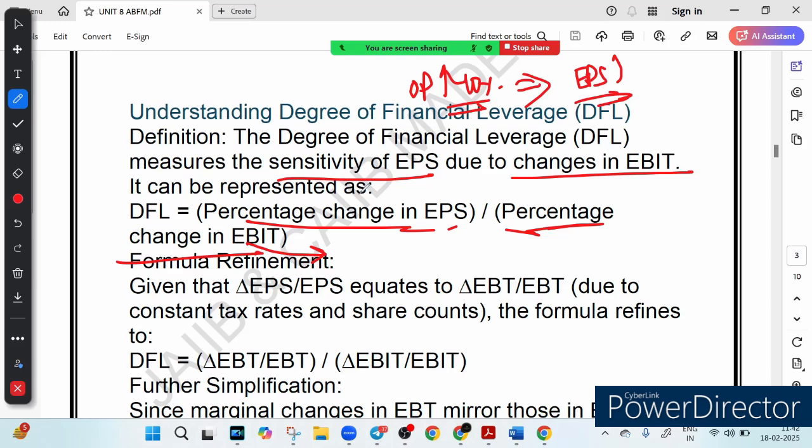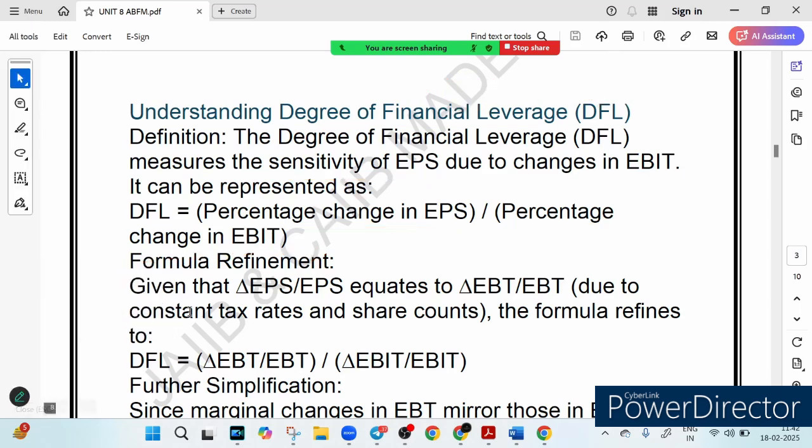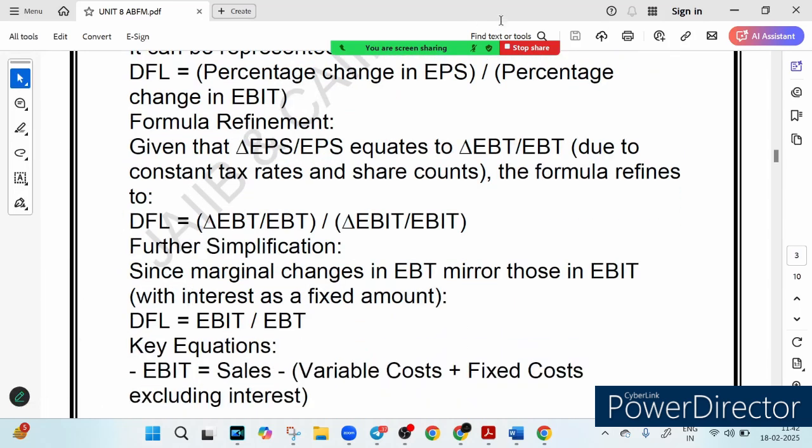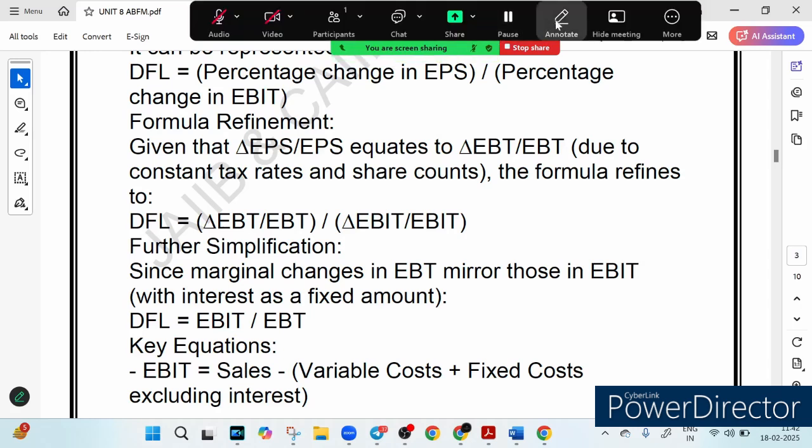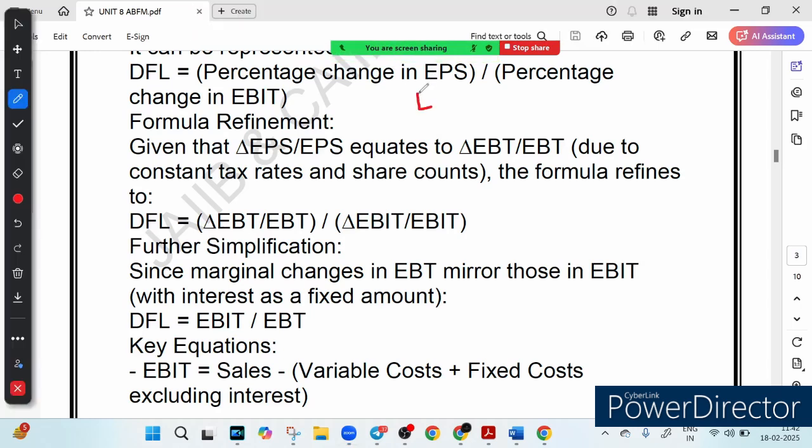So it sounds a bit complicated, right? Don't worry, here is where it gets interesting. I hope this formula does not scare you, so let's simplify it further so that you can understand. Imagine you are tracking your business performance. What is EBIT? EBIT is your operating profit. What does the word operating profit mean? Operating profit का क्या मतलब होता है? So EBIT is your operating profit.